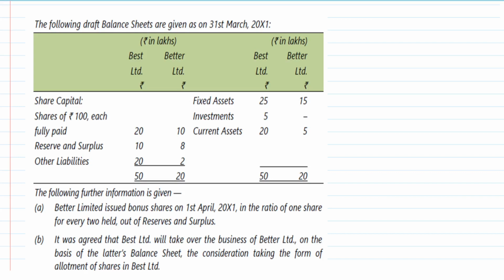The following draft balance sheets are given as on 31st March 20x1. In lakhs of rupees, they have given us the balance sheet of Best Limited and Better Limited. We are given share capital. Shares are of 100 rupees. Reserves and surplus, other liabilities. On the asset side, we have fixed assets, investments, and current assets. There are no investments in the Better Limited's balance sheet, but investments are there in Best Limited.